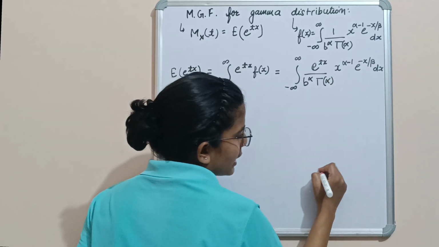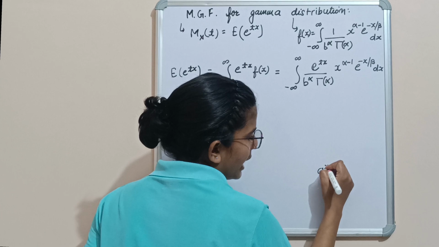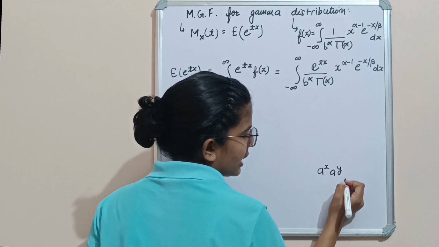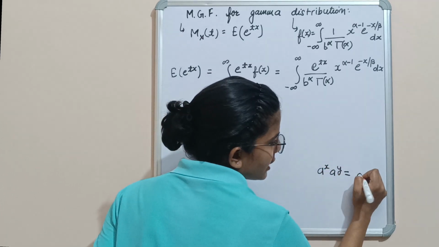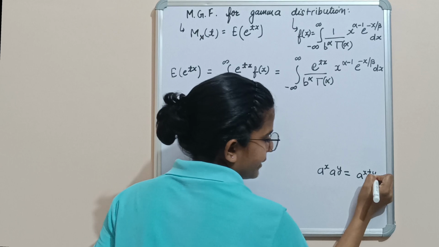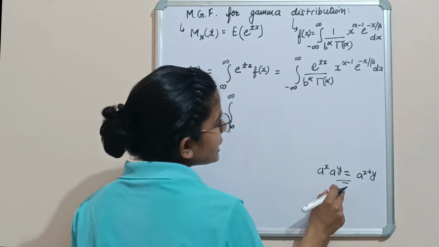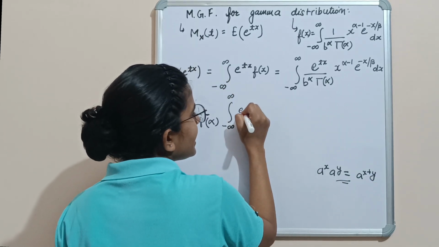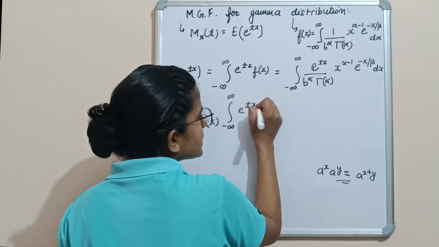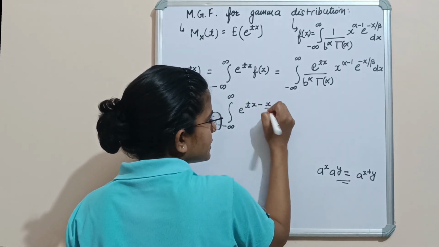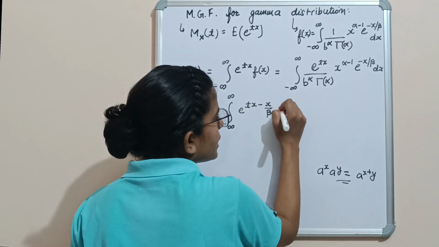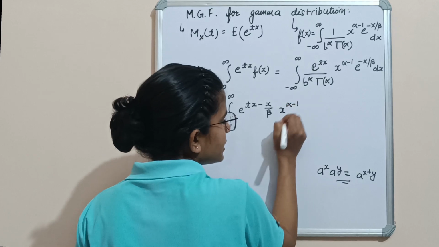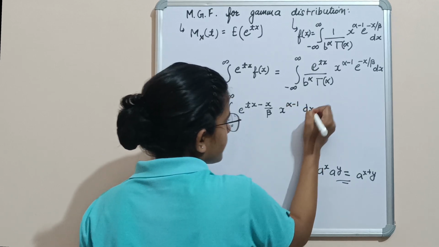When a raised to power x and a raised to power y are in multiplication, their powers are added. Using this property, this will be e raised to power tx minus x divided by beta, into x raised to power alpha minus 1 dx.